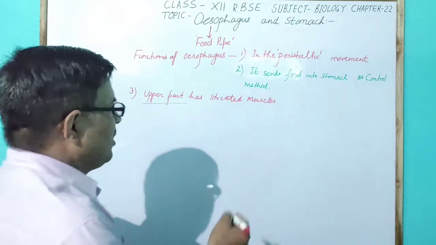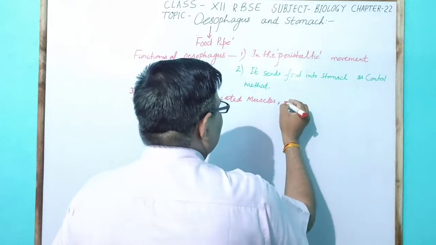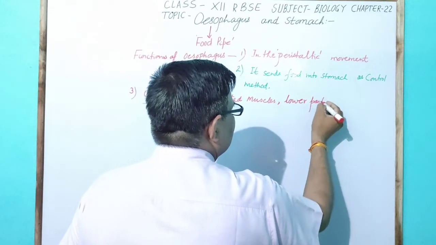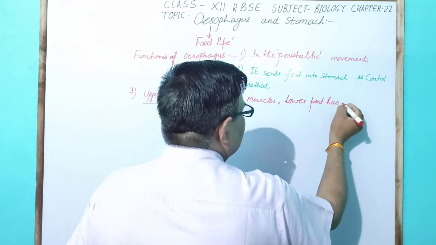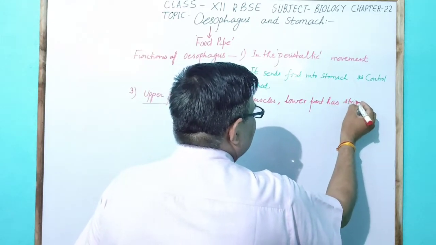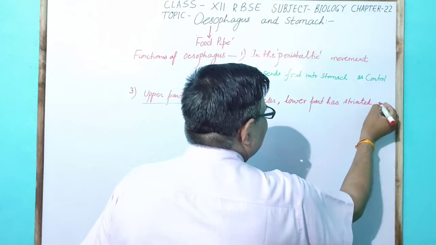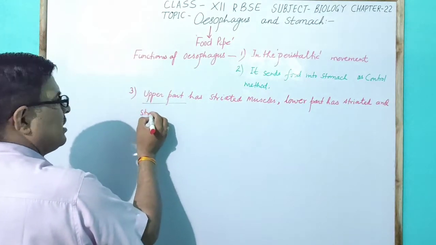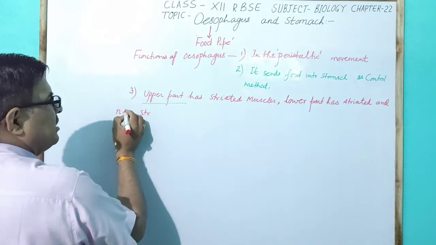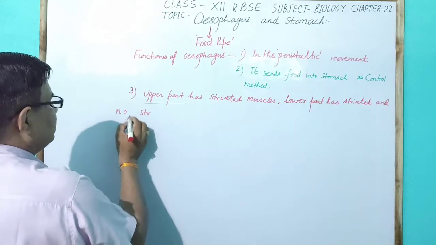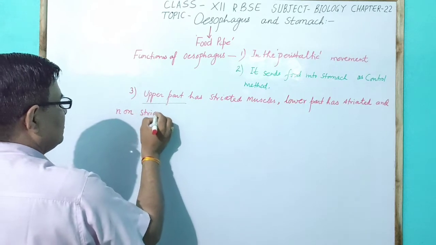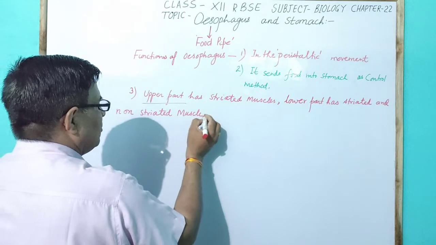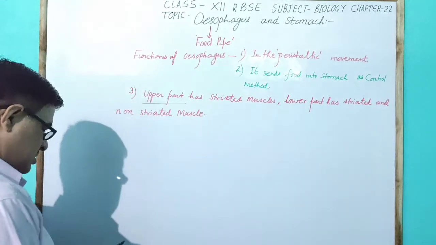The lower part has both striated and non-striated muscle. Such types of muscle are present in the lower part.